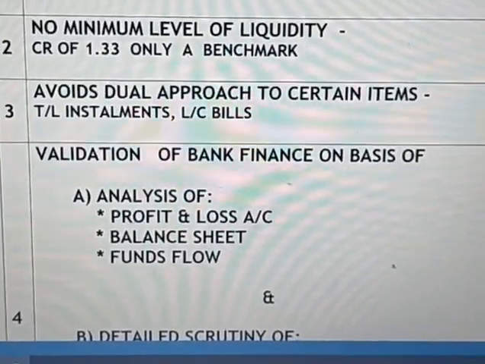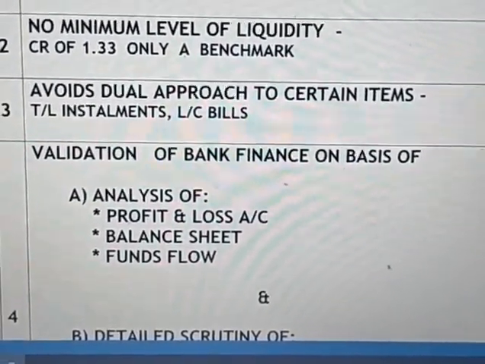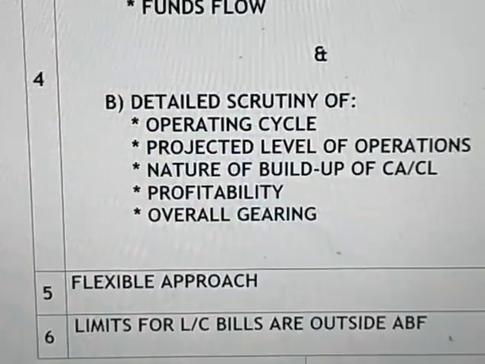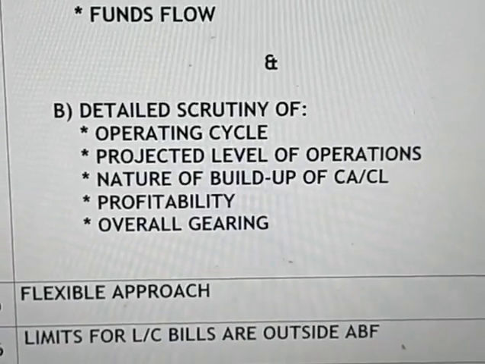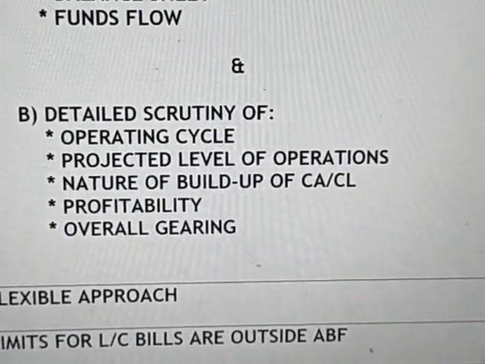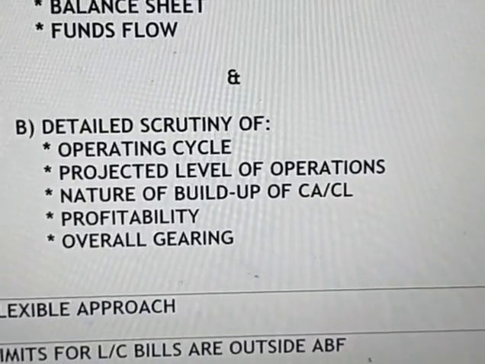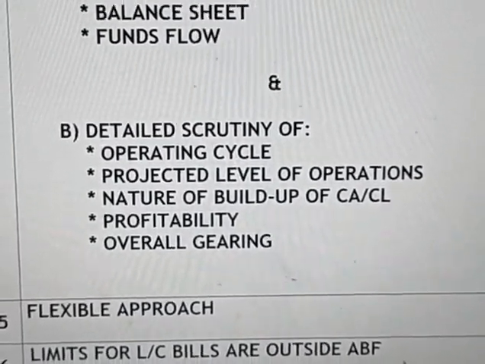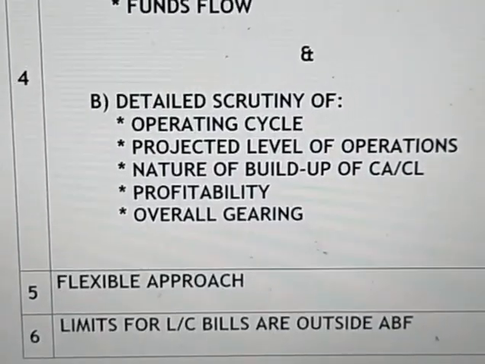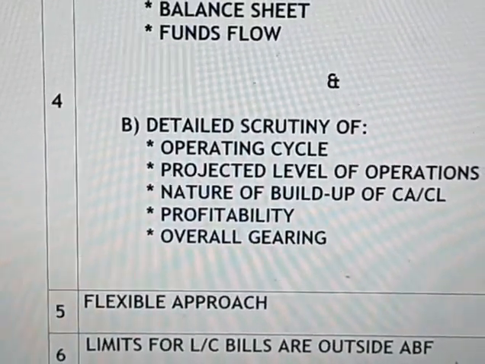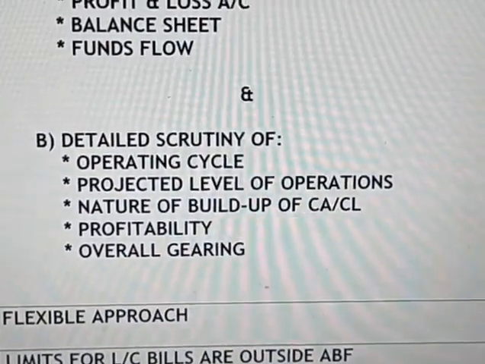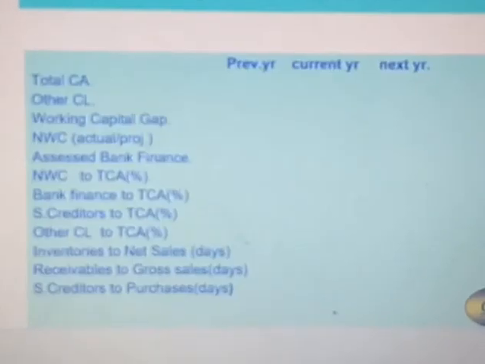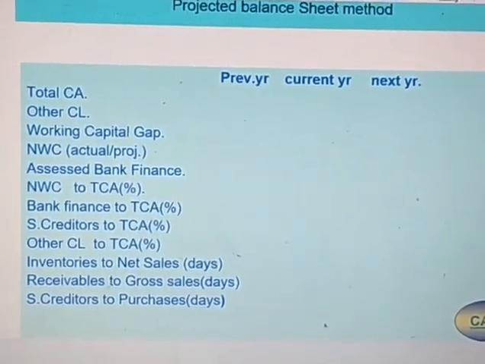So the validation of bank finance is on the basis of analysis of profit and loss account, balance sheet and funds flow, and detailed scrutiny of operating cycle, projected level of operations, nature of build-up of current assets and current liabilities, profitability, overall gearing, all these things we have to calculate in detail, and it is a flexible approach. Limits for LC bills are outside the assessed bank finance. So this is the projected balance sheet method. All these things we have to take into computation.